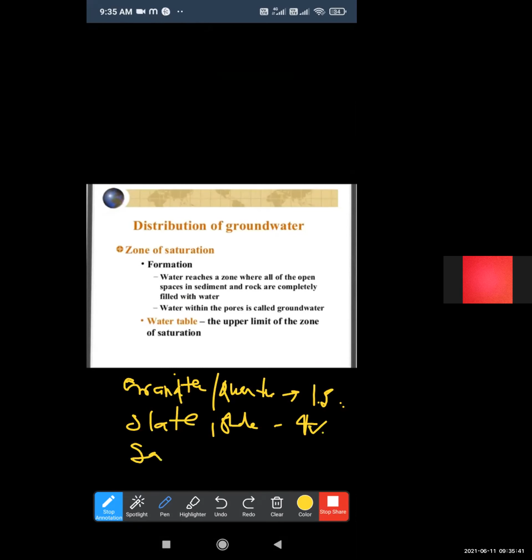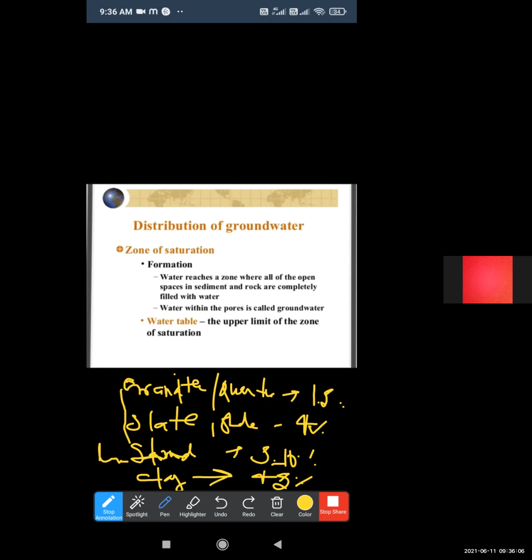In limestone, it is 5 to 10%. Porosity is higher in clay soil. If clay strata is there, then porosity is very high, approximately 45%.